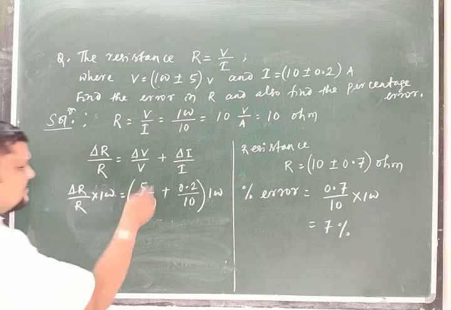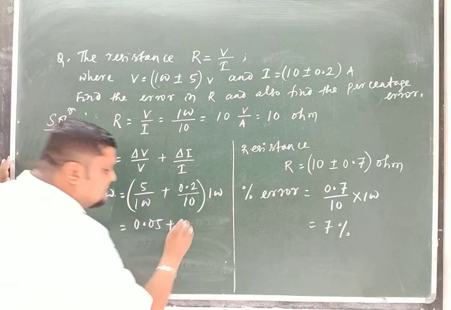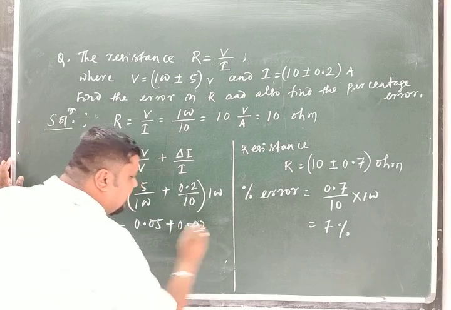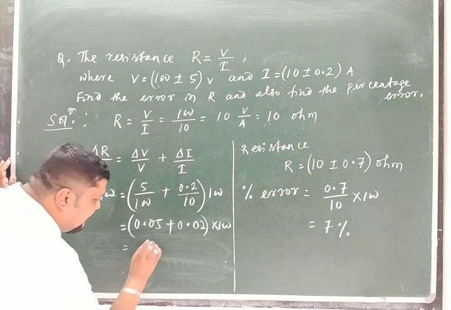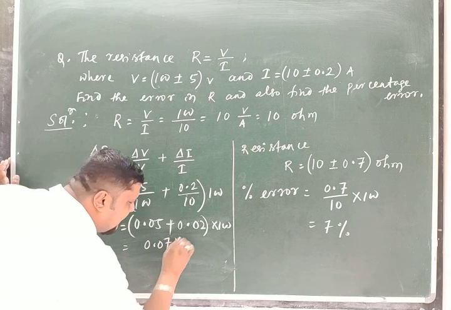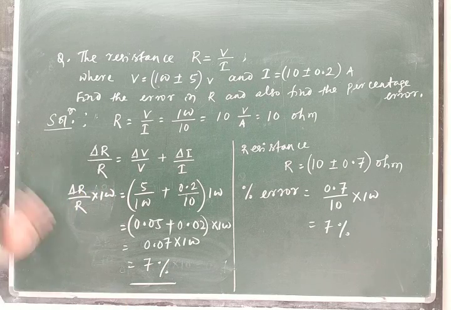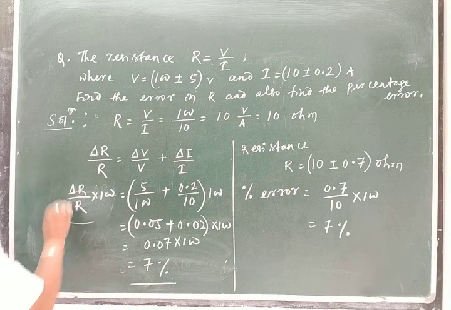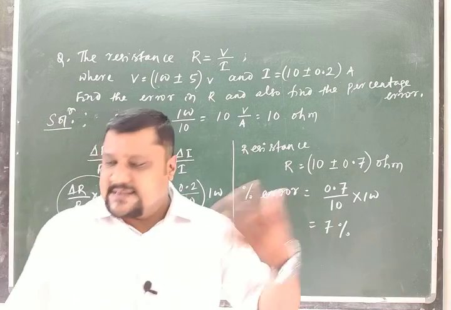So this is 0.05 and already this is 0.02, into 100. So 0.07 into 100 is equal to 7%. So this is the percentage error in resistance, 7%. In this calculation also 7%.